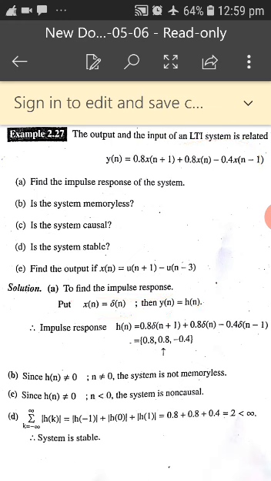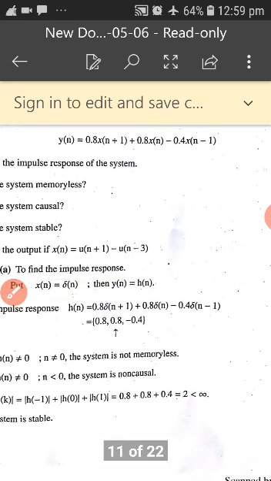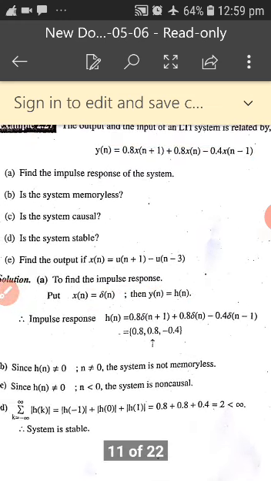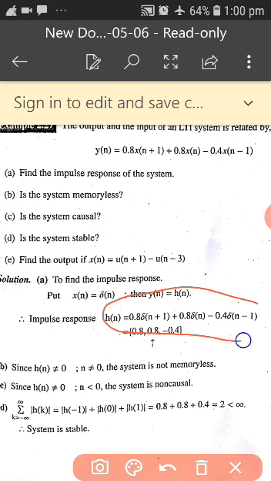So what is your impulse response now? H of n is equal to, here you see, the amplitude is 0.8. Take only the amplitude values, that is 0.8, 0.8 and minus 0.4 here.